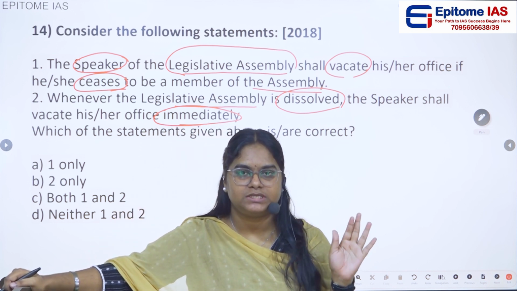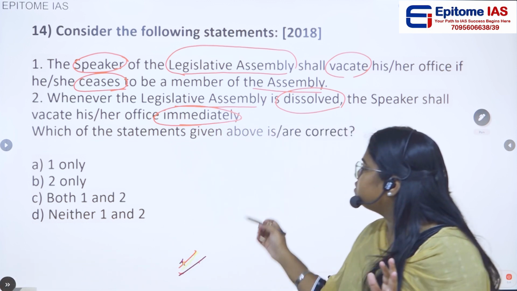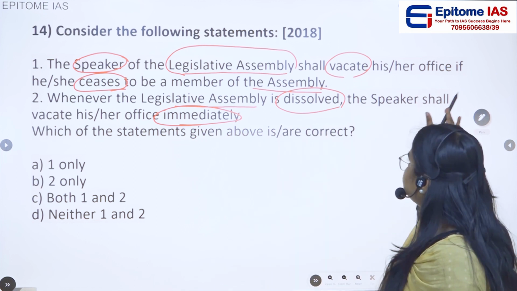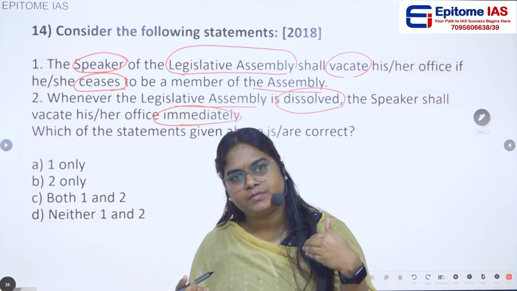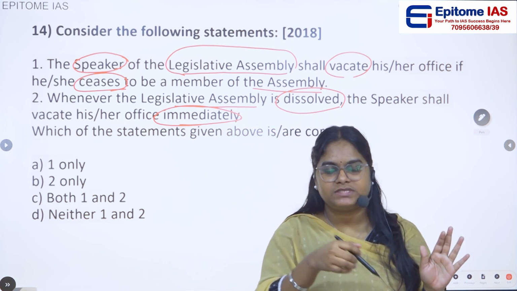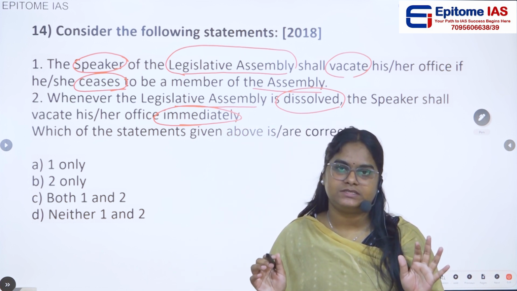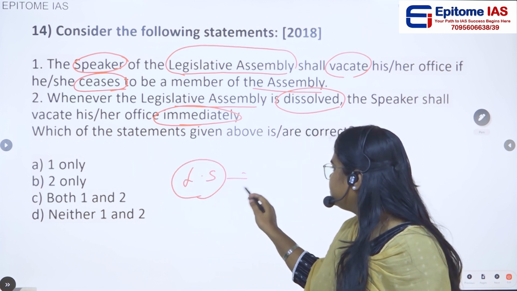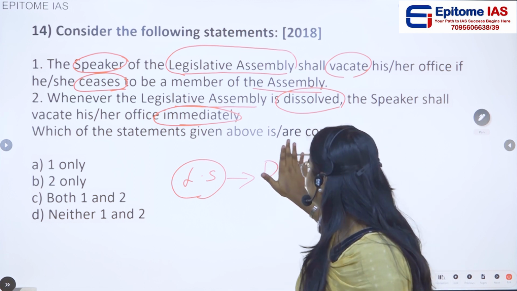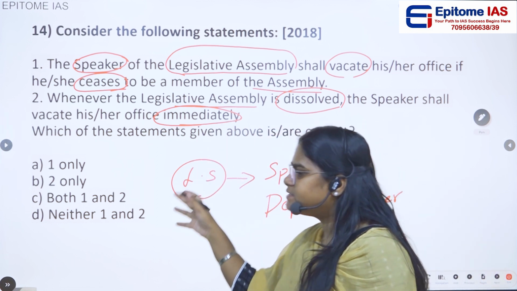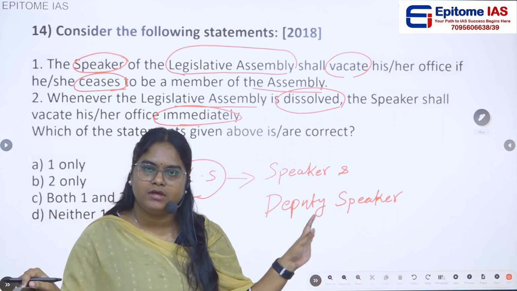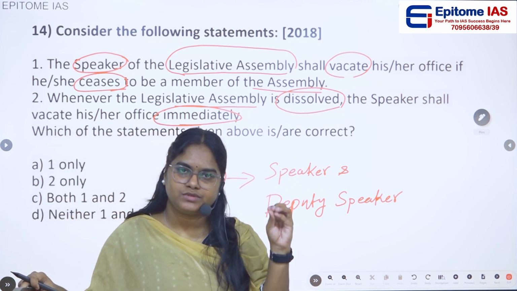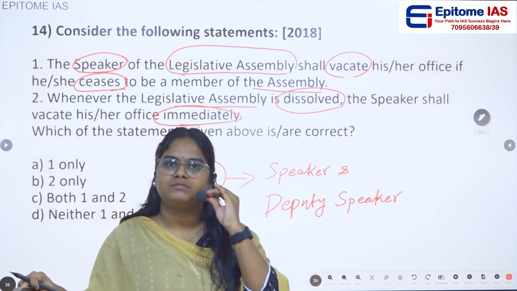So we can say that yes, the Speaker of Legislative Assembly will vacate his or her office whenever their seat in the state legislative assembly is lost. It is similar to the Lok Sabha actually. In case of Lok Sabha, we have a speaker and a deputy speaker. Just like the state legislative assembly, at the central level we have Lok Sabha, right? So the speaker and the deputy speaker of the Lok Sabha also have the same provision given by the constitution.